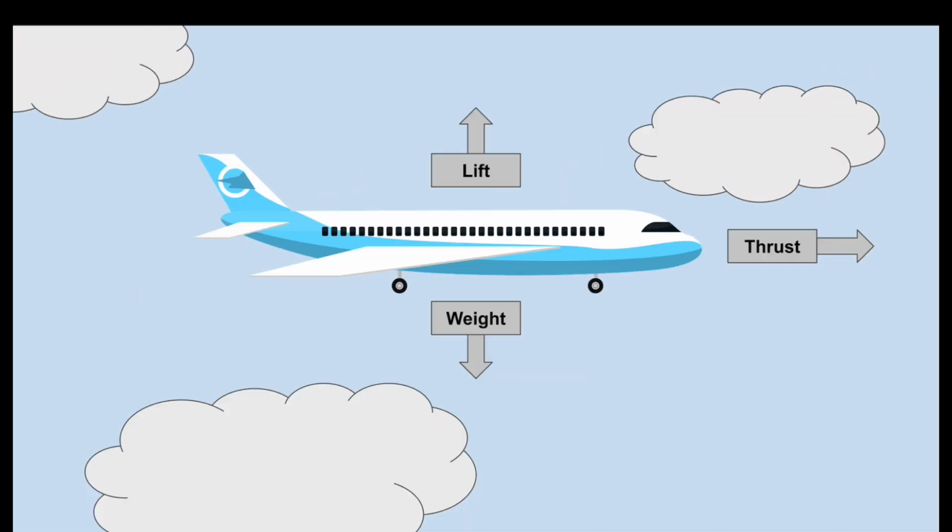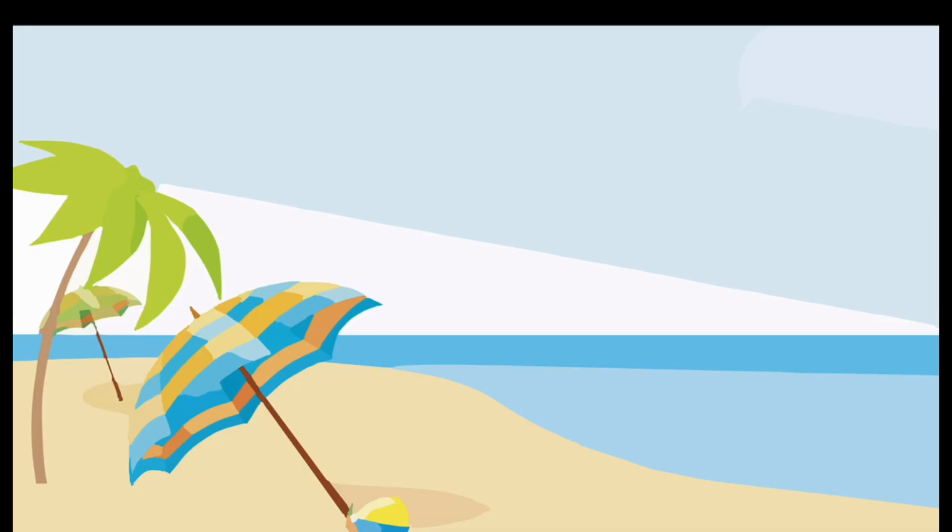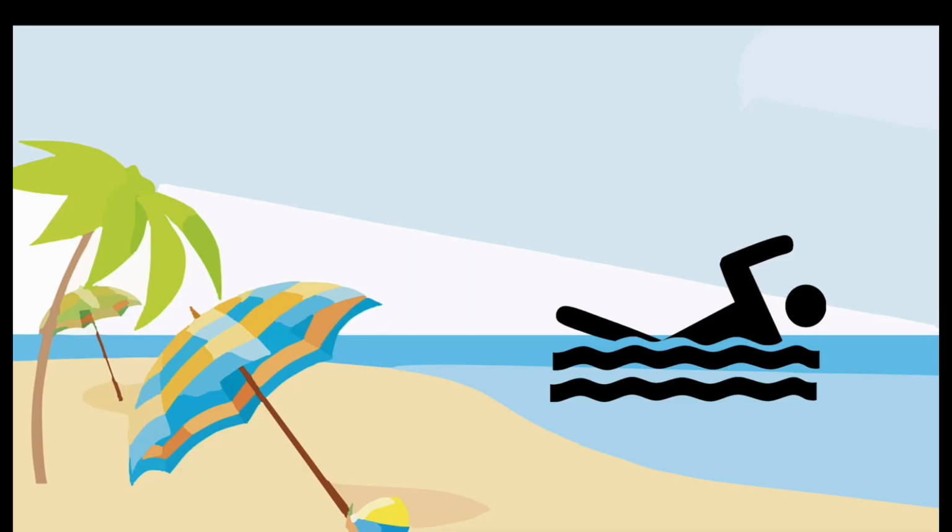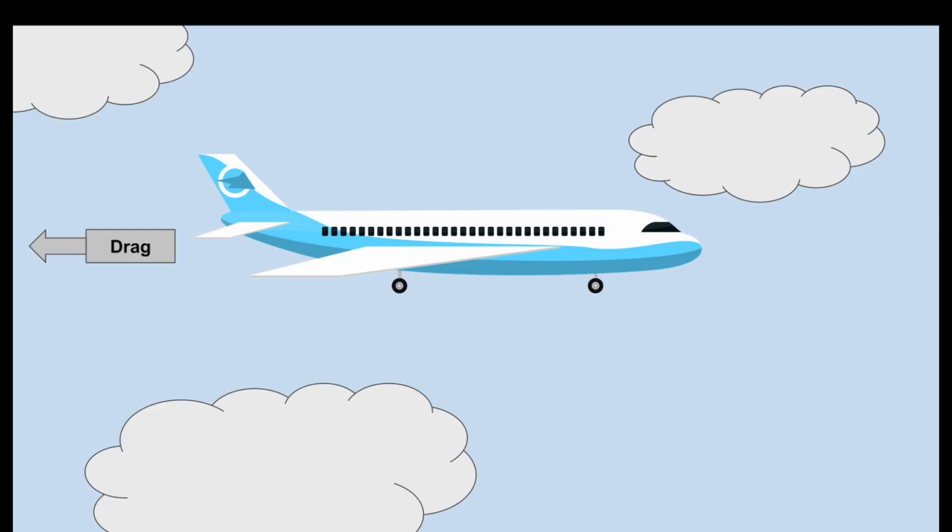The last force to consider is drag, also known as air resistance. This force acts opposite to thrust. In other words, it slows down the plane. For a better understanding, let's picture a beach. When swimming here, you have to push through the water. This requires a significant amount of effort on your part because the water exerts a force of resistance. Similarly, when flying, airplanes encounter resistance from the air. This is the force of drag.